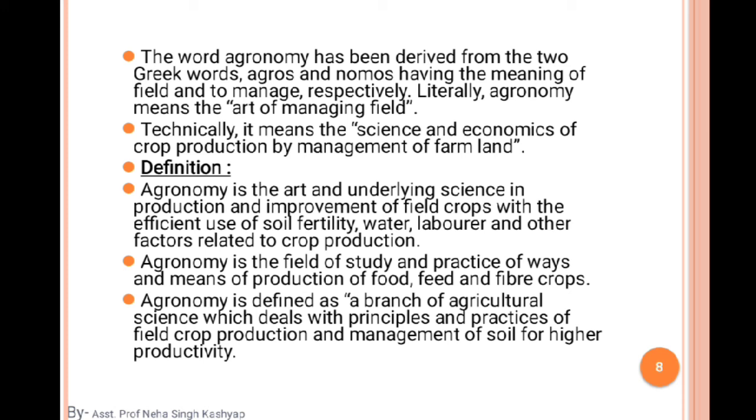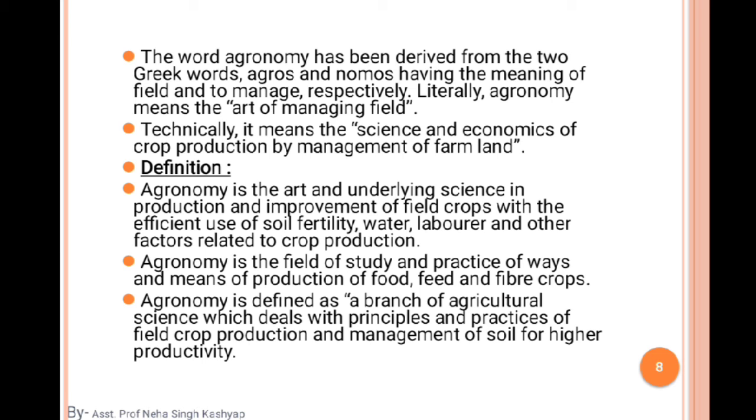The word agronomy has been derived from two Greek words. Remember, agriculture is derived from Latin words agar and cultura. Agar means soil, and cultura means cultivation. Cultivating seeds in soil is called agriculture.